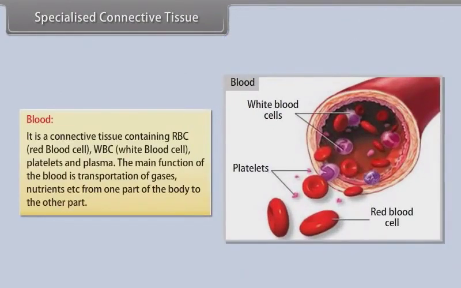Blood. It is a connective tissue containing RBC, that is, red blood cells, WBC, that is, white blood cells, platelets, and plasma. The main function of the blood is transportation of gases, nutrients, etc. from one part of the body to another part.